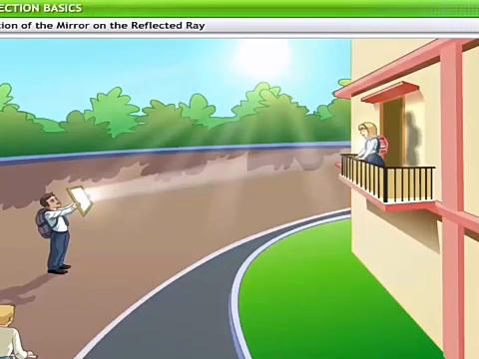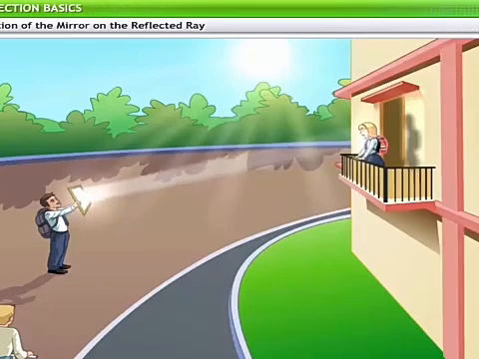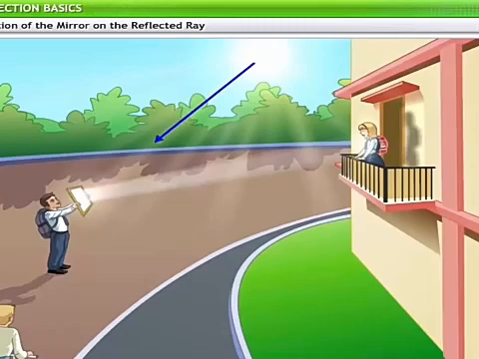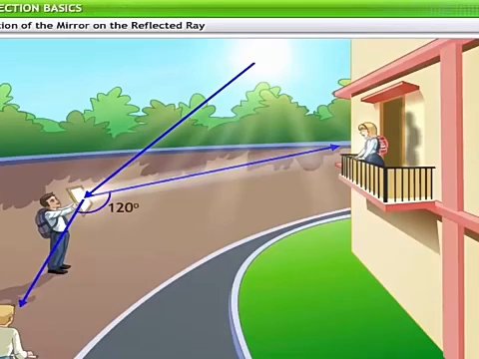Kids sometimes use mirrors as playthings, where they rotate the mirror in the sunlight to make the sun's rays reflect on another person or an object. Suppose a child uses a mirror to direct the sun's rays to a friend standing at a window on the first floor. Now he wants to direct these rays to another friend, standing on the road some distance away. If the lines joining the boy to the two friends make an angle of 120 degrees, by what angle should the child rotate the mirror?